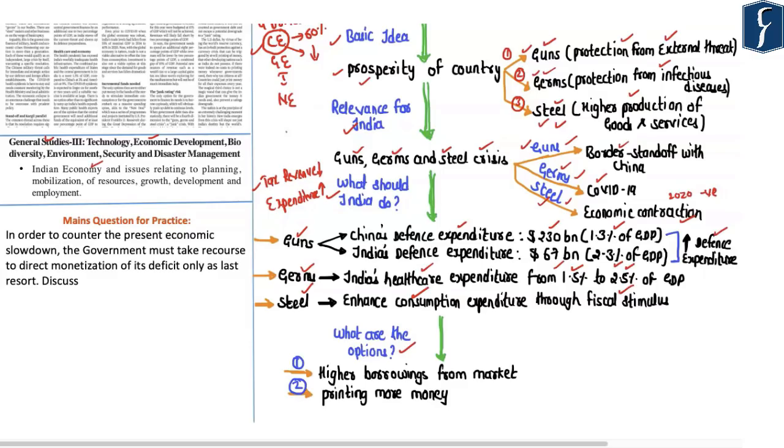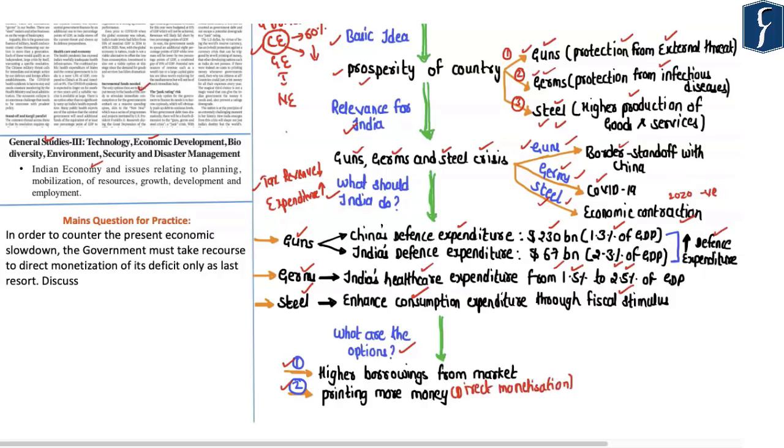Now, there are basically 2 options before the government. The first option here is that the government may resort to higher borrowings from the market. The borrowed money can then be injected into the economy, leading to an increase in the consumption expenditure. The other option before the government is asking the Reserve Bank of India to print more money. That means the government here can go for direct monetization of its deficit.